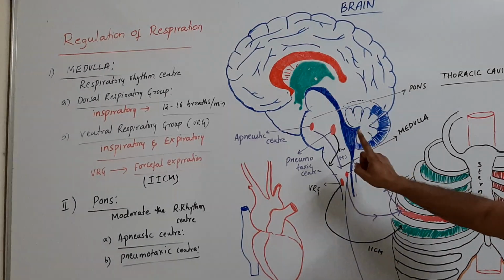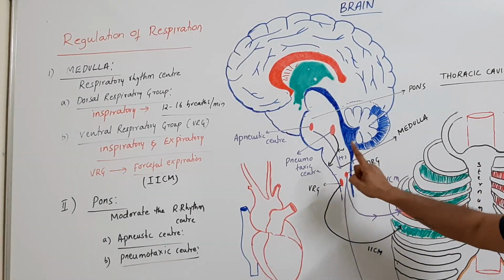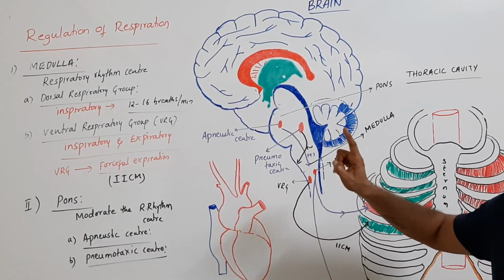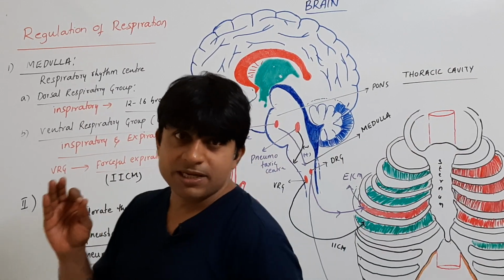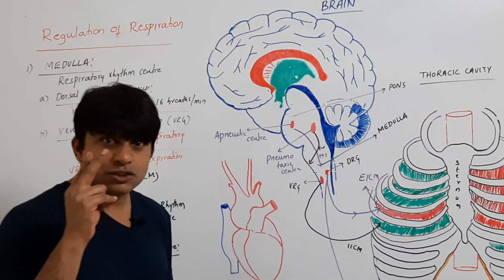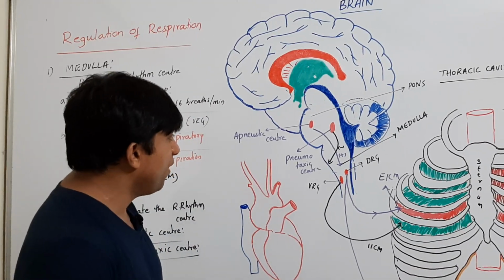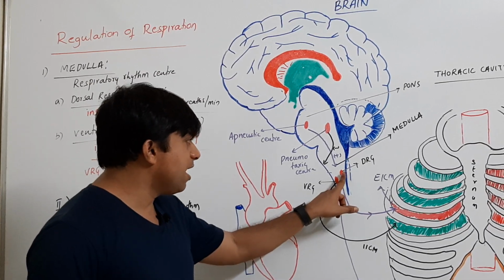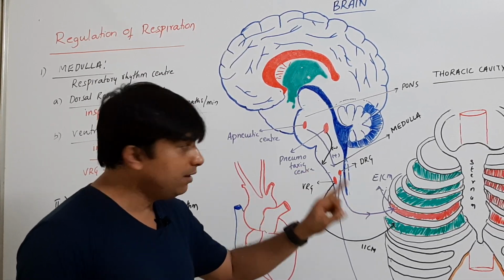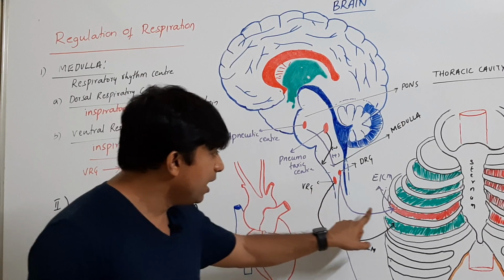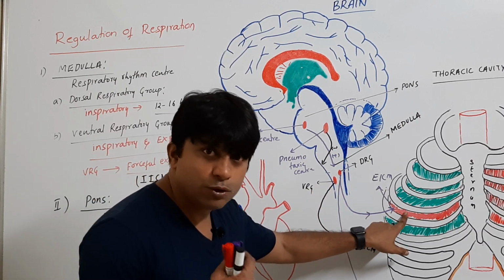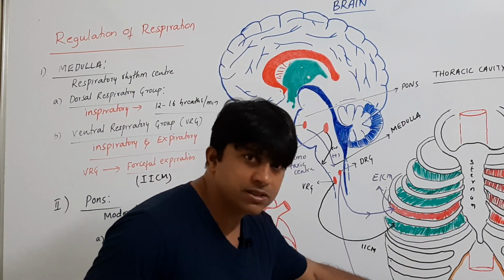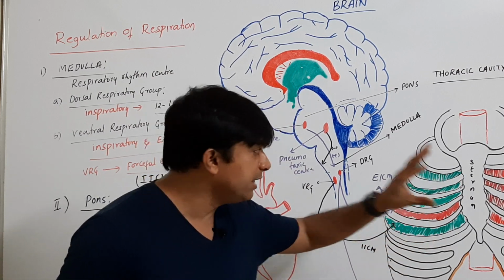So one of the regulatory centers is called the respiratory rhythm center, which regulates the normal respiratory rhythm, which is present in the medulla. It has two centers or two functional divisions, DRG and VRG. So remember, DRG will give a positive signal to the external intercostal muscles as well as the phrenic muscles, so normal breathing will be continued.